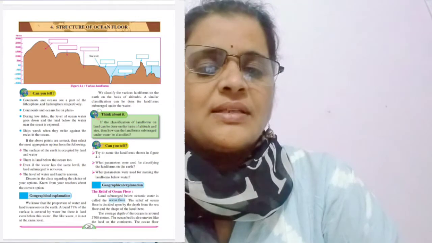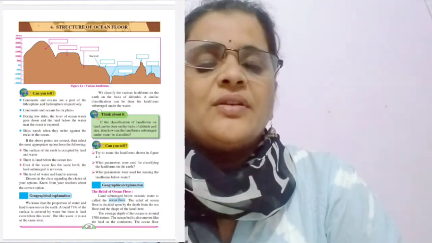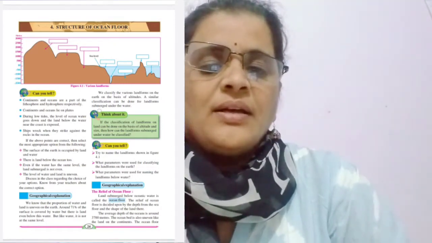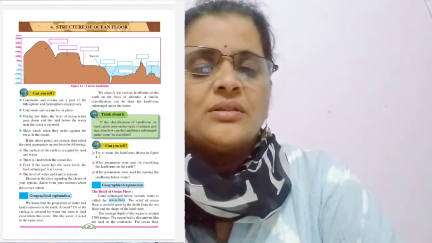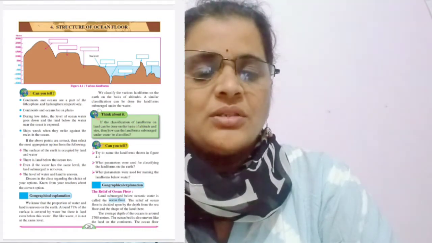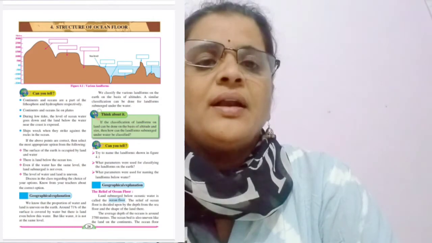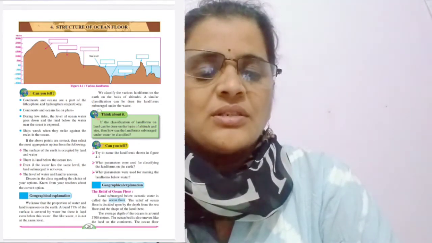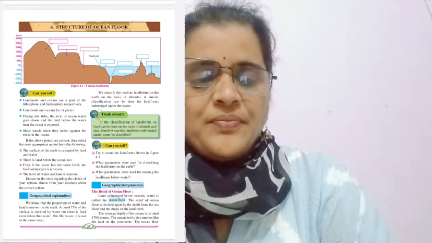So students, lithosphere means land. The area which is occupied by land is called lithosphere. Hydrosphere means that part of Earth which is covered by water. So all 7 continents and 5 oceans are part of the lithosphere and hydrosphere. Means all the continents and oceans are on the lithosphere and hydrosphere.